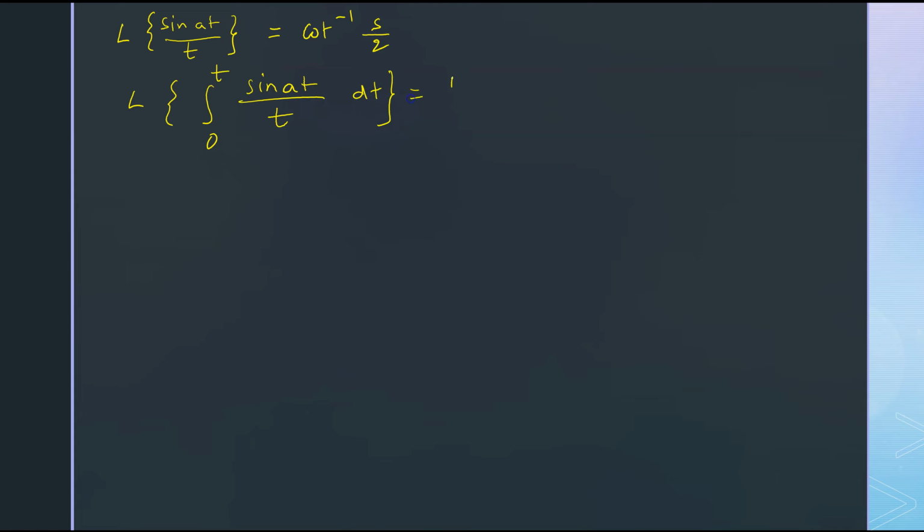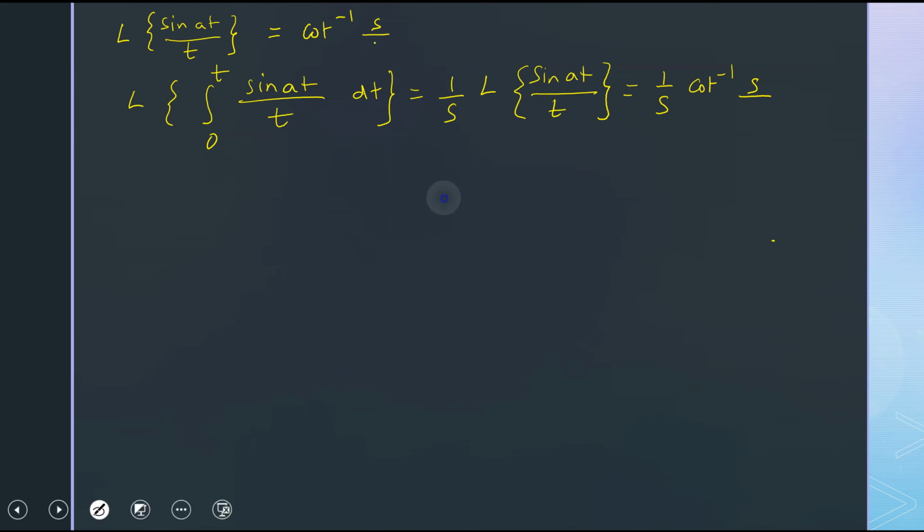Now we want the Laplace transform of integral 0 to t sin at by t dt, which is equal to 1 by s into the Laplace transform of sin at by t according to that formula. So 1 by s into cot inverse of s by a. Here this is s by a. Cot inverse of s by a.